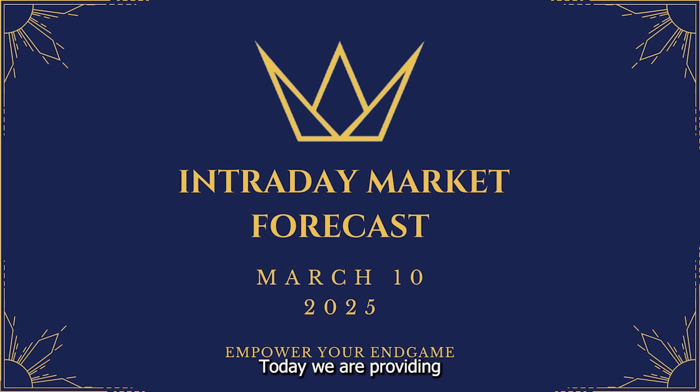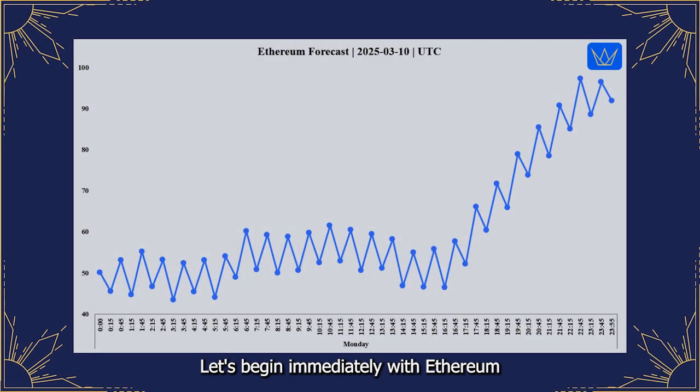Today, we are providing our intraday market analysis for the trading session of March 10, 2025. We will be covering our four key markets: Ethereum, the DXY, UsOil, and the Us30. In this analysis, we'll integrate the fundamental market news from the week alongside our mass pressure data to identify potential intraday trading opportunities based on cyclical tendencies. Let's begin immediately with Ethereum.